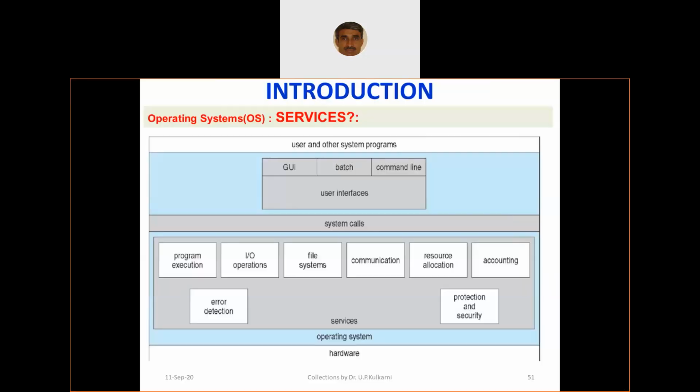This is a continuation of a theory, right? In the last class, we have seen the operating system services. At this point, we have stopped. We have seen the different services: program execution, IO operation, file systems, communication, resource allocation, CPU as a resource, memory as a resource, file as a resource, device as a resource. And on top of that, accounting and error detection are a part of this. And I also spoke about protection and security, we discussed that.